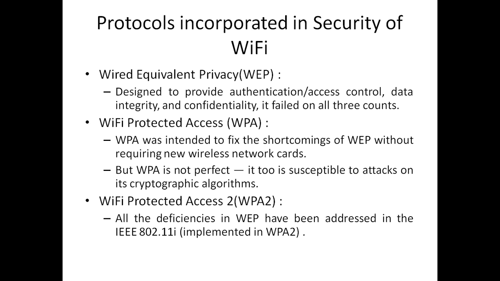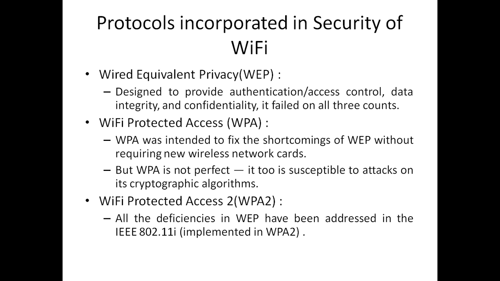Then there are mainly 3 protocols incorporated in the security of Wi-Fi. First one is WEP, which stands for Wired Equivalent Privacy. Second is Wi-Fi Protected Access, that is WPA. Third is Wi-Fi Protected Access 2, which is WPA2. WEP is basically designed to provide authentication or access control, data integrity and confidentiality, but it failed on all 3 counts. So WPA was intended to fix the shortcomings of WEP without requiring new wireless network cards.